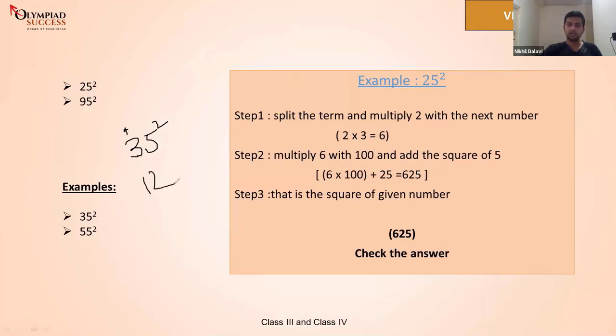12. And now we will write the square of 5. How much is 5 times 5? The square of 5 is nothing but 25. So we write 25 here. So the answer is 1225. Did you all understand how to find the square of a number? Did you get this?